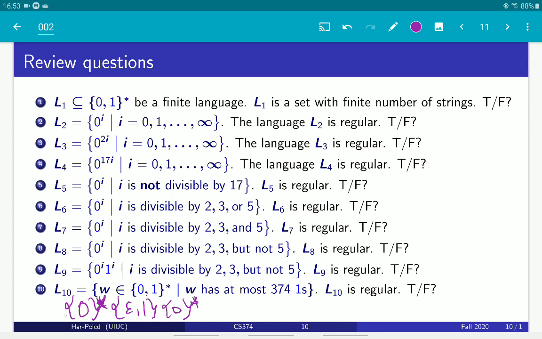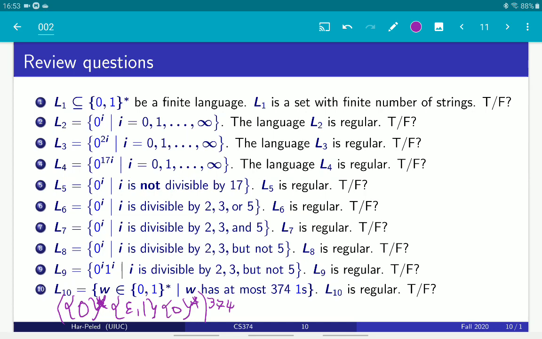And now the intuition is that all you need to do to get the language that we want is to concatenate it with itself 374 times, because we're counting the number of ones. To see why it's true, notice that we are concatenating 374 times, but we are not forcing the 1 to appear.